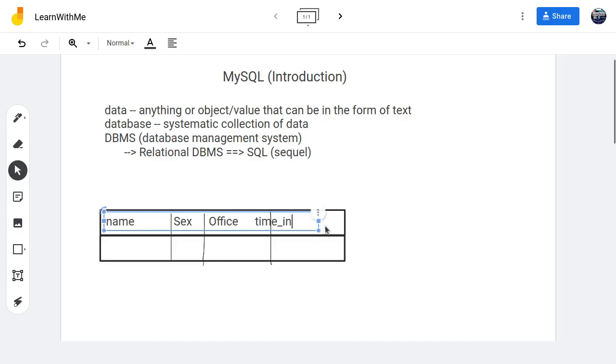Time in. Let me make this fit to the right. Okay, good. Now this is what it will look like. If you are taking this data with paper, some exercise book, you're going to draw long lines that fill the exercise book, right? You're going to have plenty of spaces so people can fill in your data. But when working with a relational database, it is usually not like that.